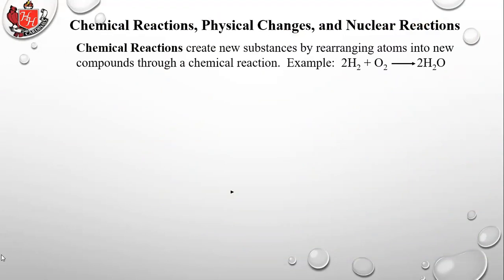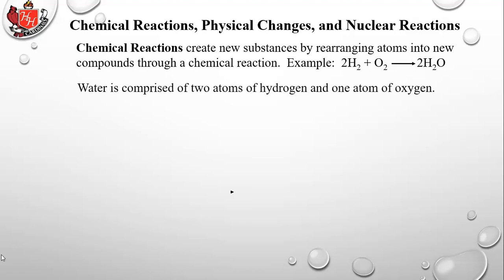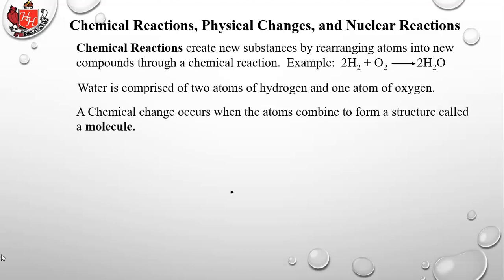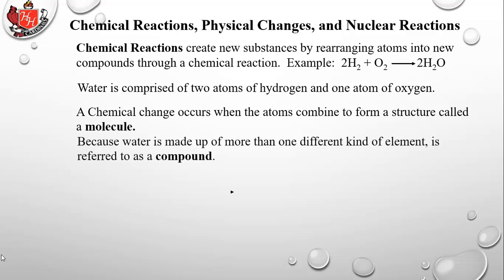Chemical reactions create new substances by rearranging atoms into new compounds through a chemical reaction. So, for example, two hydrogen molecules, that's H2, plus one oxygen molecule produces two water molecules, H2O. Water is comprised of two atoms of hydrogen and one atom of oxygen. A chemical change occurs when the atoms combine to form a structure called a molecule. It can form other structures, but in this case it's called a molecule. Because water is made up of more than one different kind of element, it is referred to as a compound.